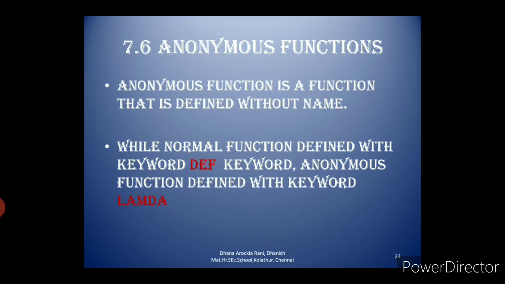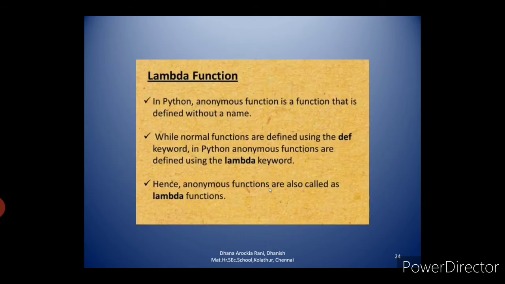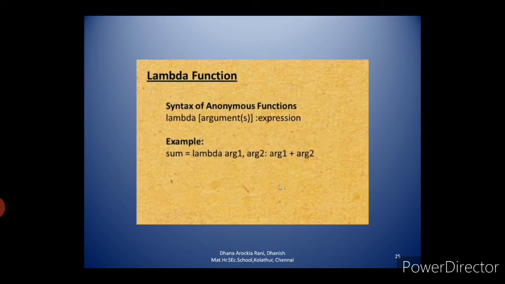What is the use of lambda or anonymous functions? Lambda functions are mostly used for creating small or one-time anonymous functions. They are used for only small or one-time anonymous functions. Lambda functions are mainly used in combination with functions like filter, map and reduce. Lambda functions can take any number of arguments and must return one value in the form of an expression. Lambda functions can only access global variables. Mark that, it's a 2-mark question.